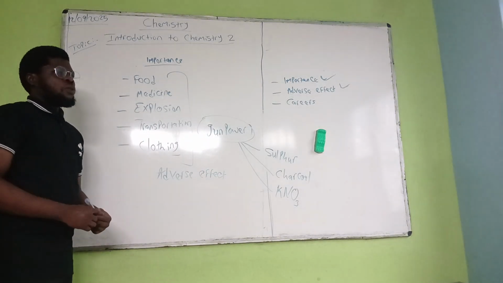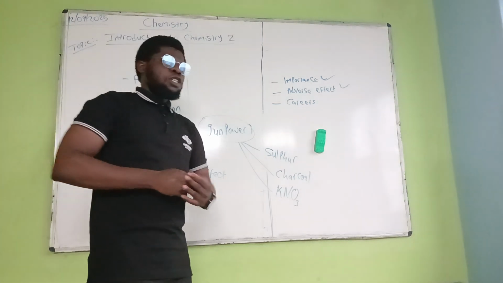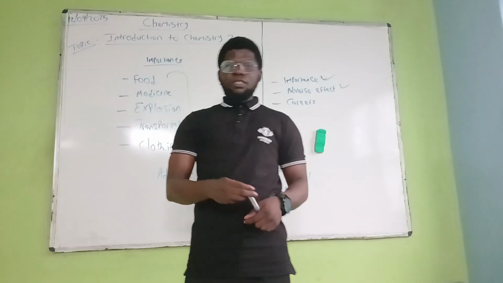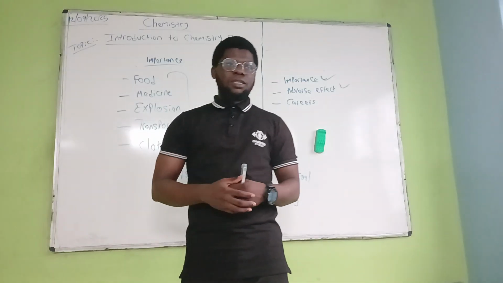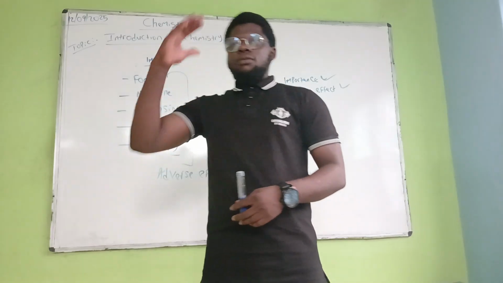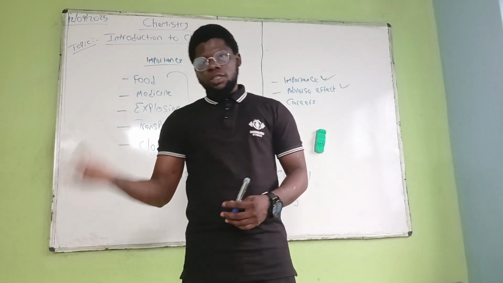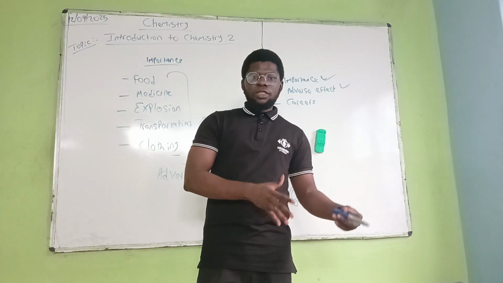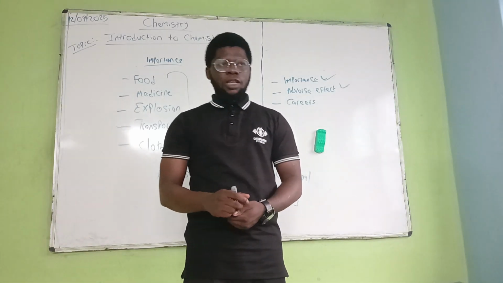Now, when we're talking about adverse effects, as a norm, we know a common statement that people know: nothing will have advantages without disadvantages. It's just that the advantages might be more than the disadvantages. So that's that.